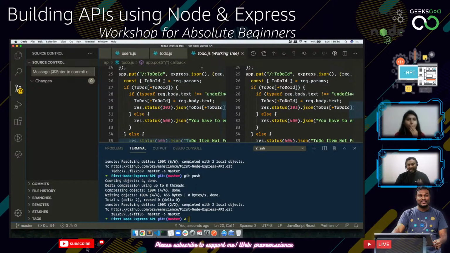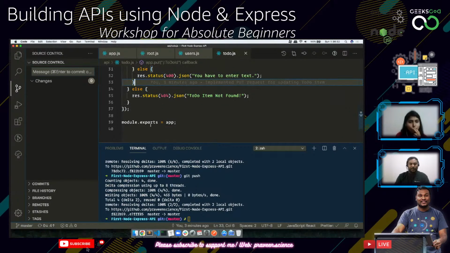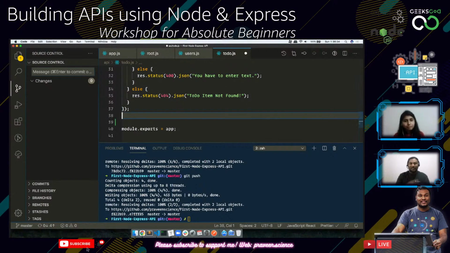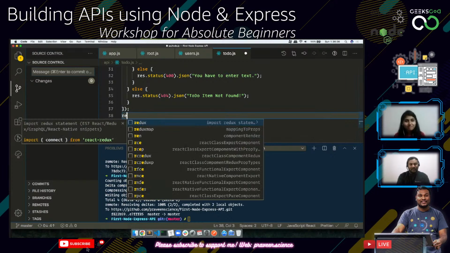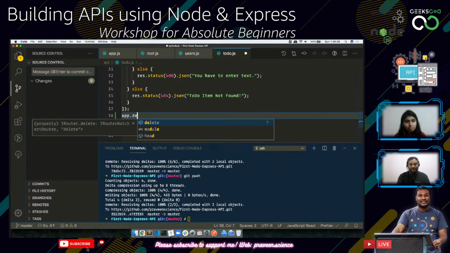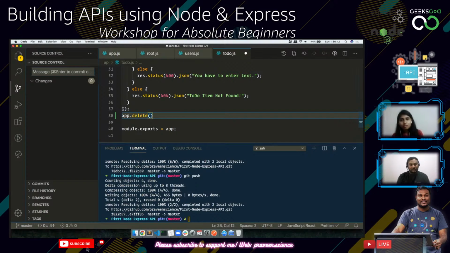So this is a basic implementation of an API endpoint. And finally, we are coming to the delete part. So app.delete. So we will be using the to-do ID.